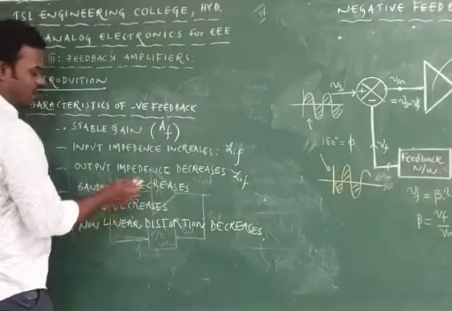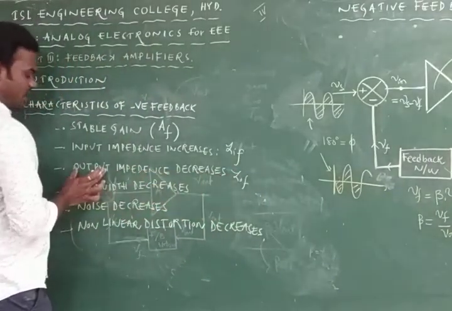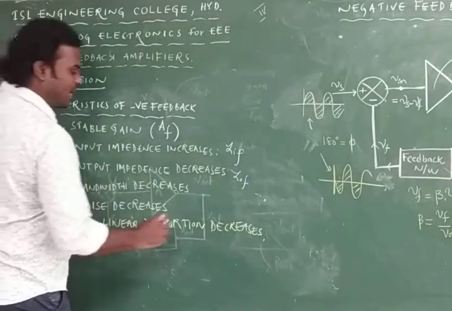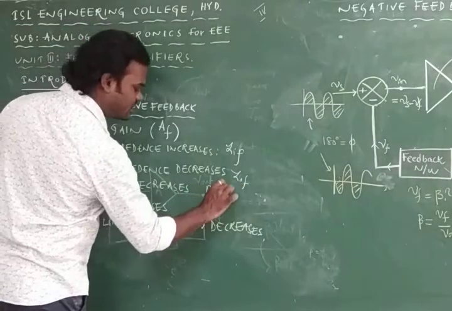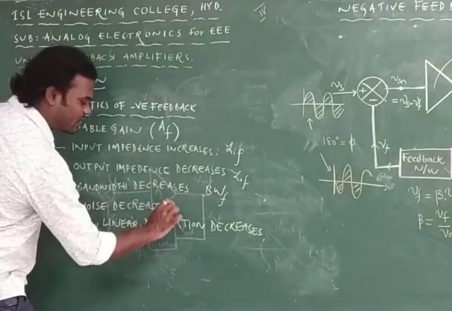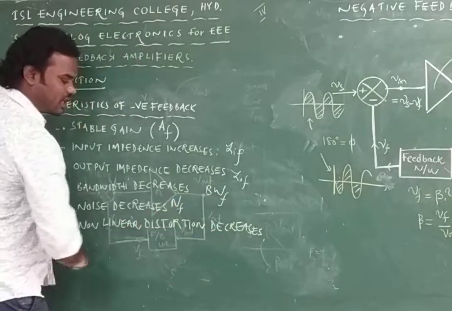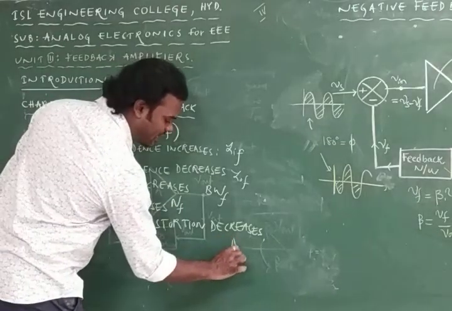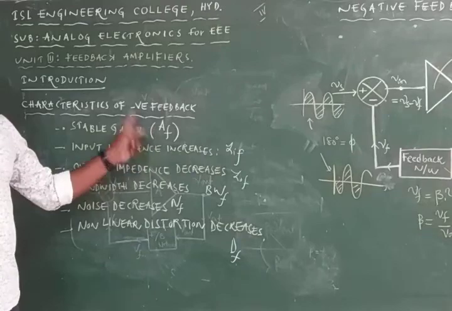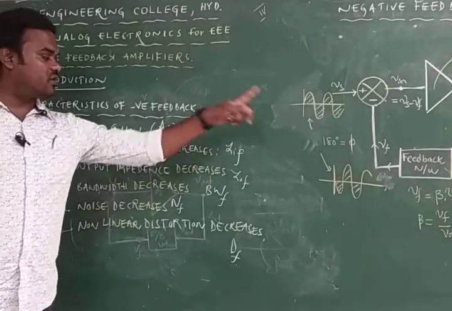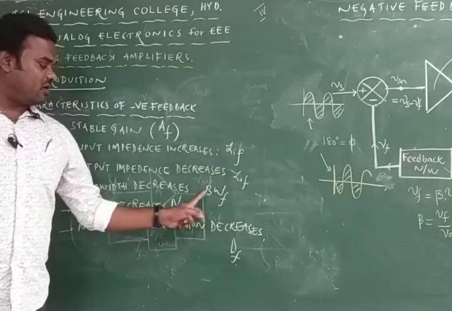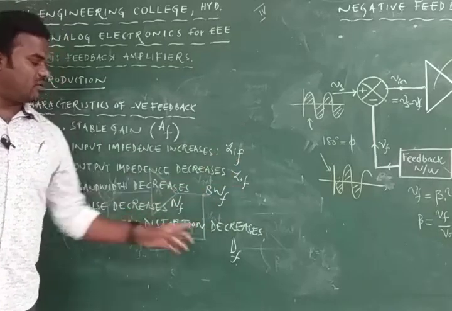Z is nothing but what? Impedance. O is nothing but what? Output, and it is by employing feedback. And here bandwidth is denoted as BWF by employing the feedback. And here the noise is N only, and the nonlinear distortion is D only. That means we have to compare AF to A, ZIF to ZI, ZOF to ZO, and BWF to BW, like that.